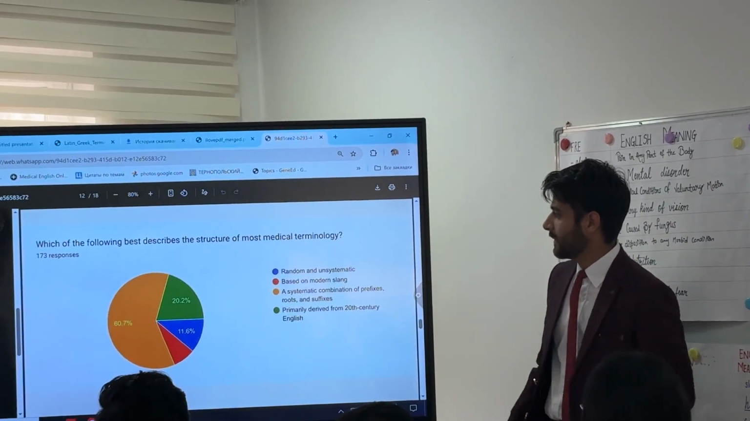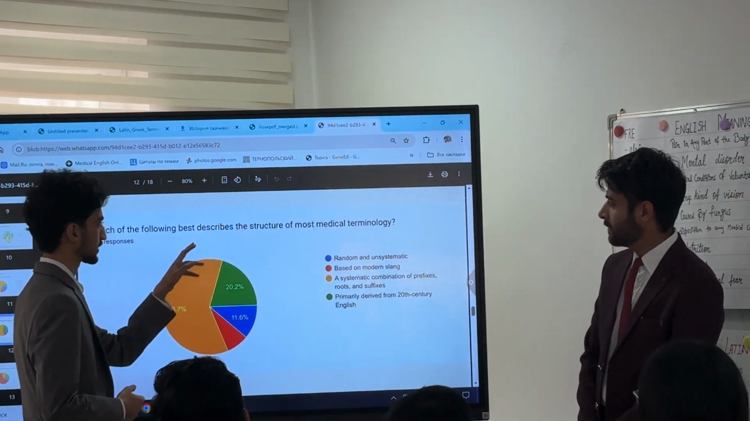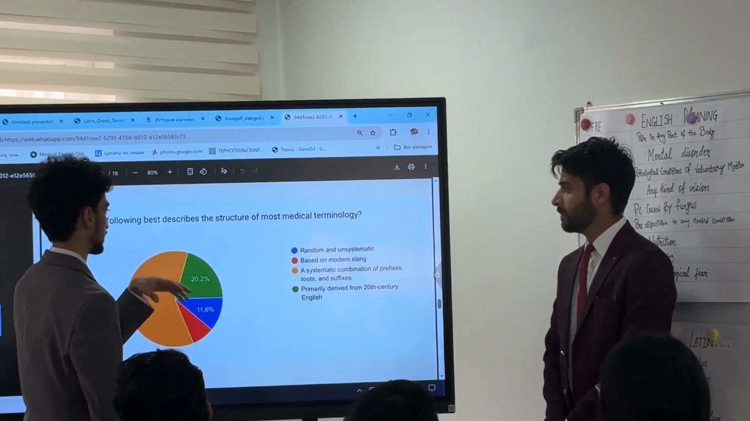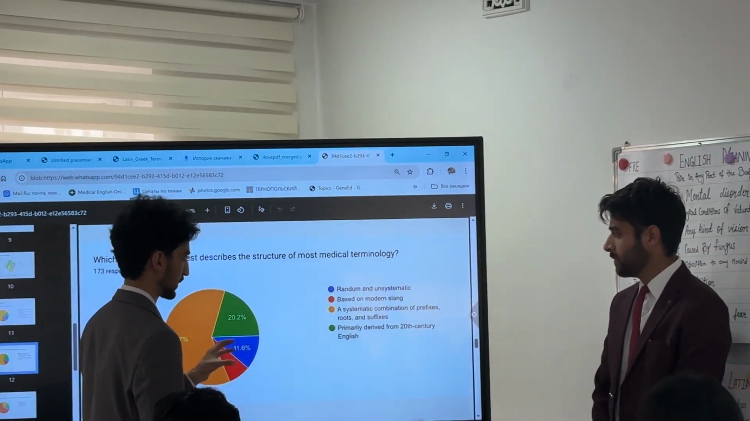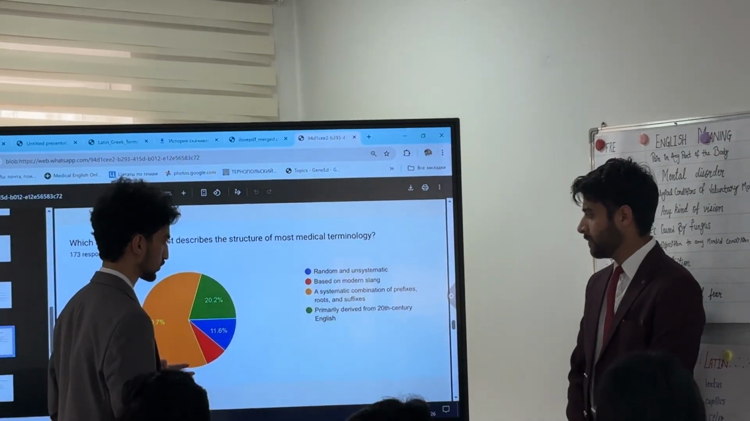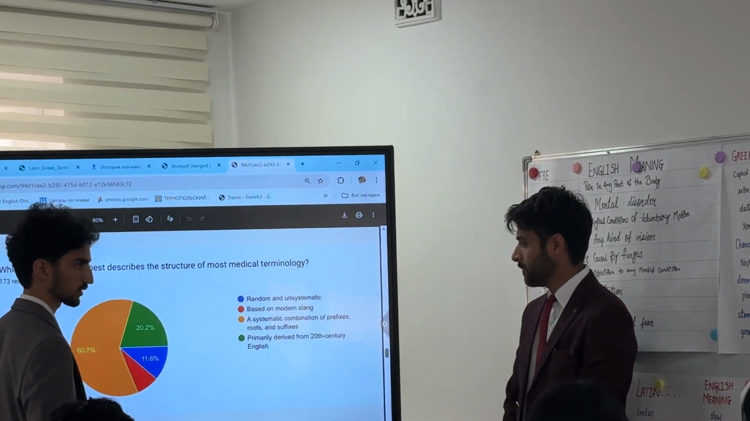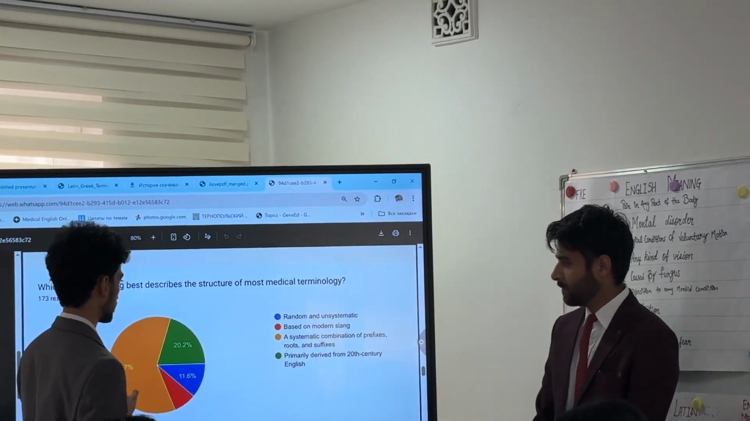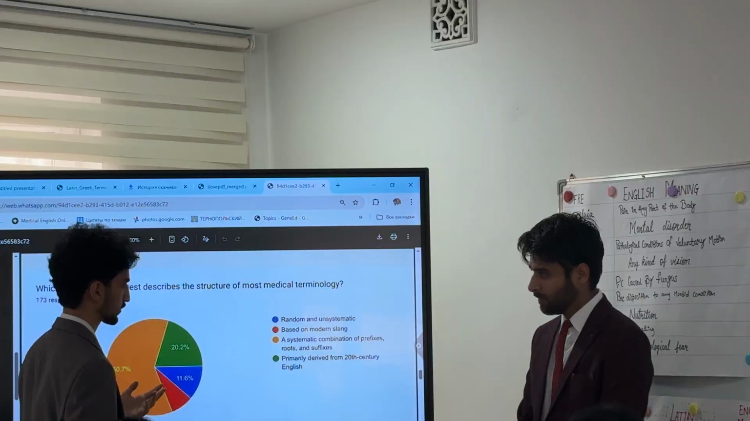Very good choice. The second question we gave them was: which of the following best describes the structure of most medical terminology? The four options were random and unsystematic, based on modern slang, a systematic combination of prefixes, roots, and suffixes, or primarily derived from 20th century English. The majority of students, 60.7%, chose the third option, a systematic combination of prefixes, roots, and suffixes.